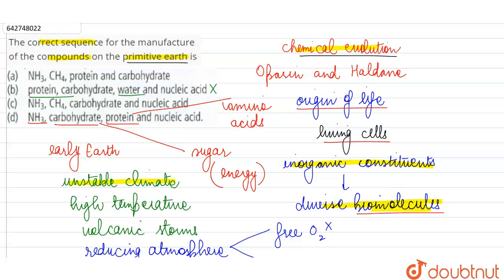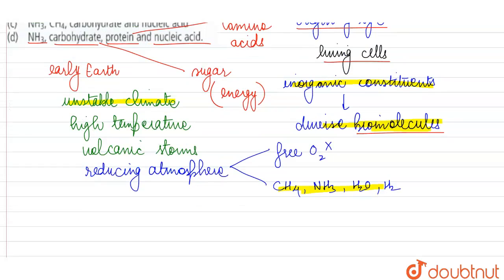And finally, the most complex molecule is going to be formed after carbohydrate and protein, which is the nucleic acid, because for the formation of nucleic acid, we need a polynucleotide.